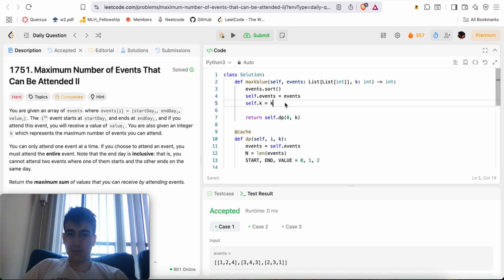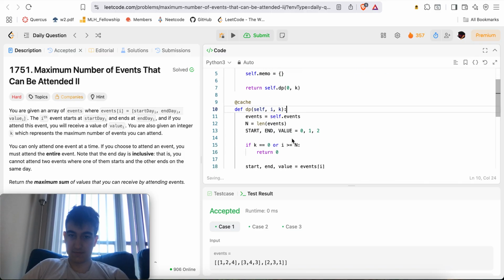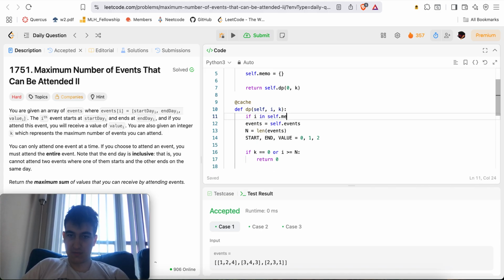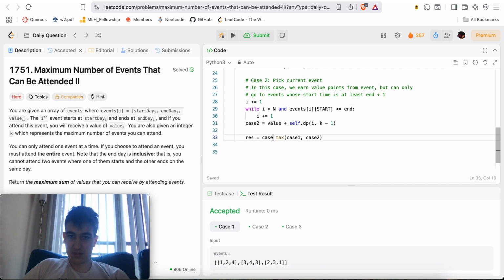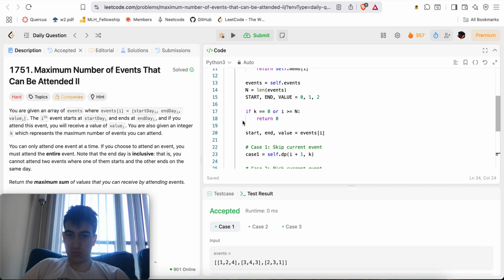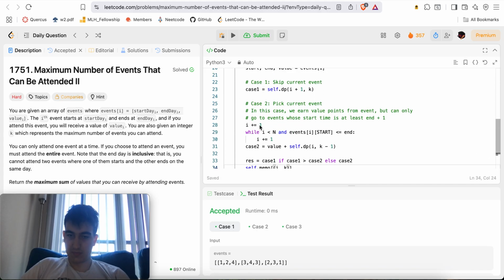Well, sweet. Here we'll say self.events, self.memo. Events, memo. If I is in self.memo, return self.memo of I. Res equals case 1 if case 1 is greater than case 2, else case 2, so the max of the two. Self.memo of I, k. Oh my gosh. Index equals I plus 1.